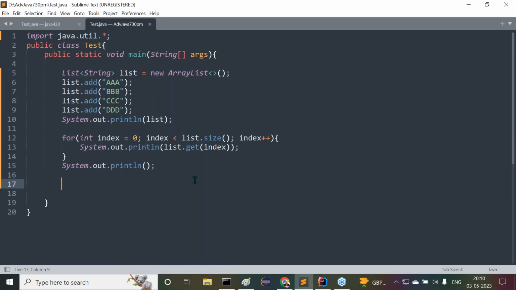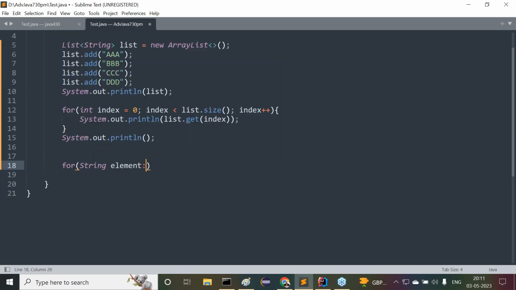Next, I have another requirement. I want to read the same data by using a for each loop. Observe carefully. For, now tell me what elements are available inside the list? String elements are available, so here we have to take a string variable, colon. What is the reference variable for this list? list. Inside this, directly here we can display the element value.